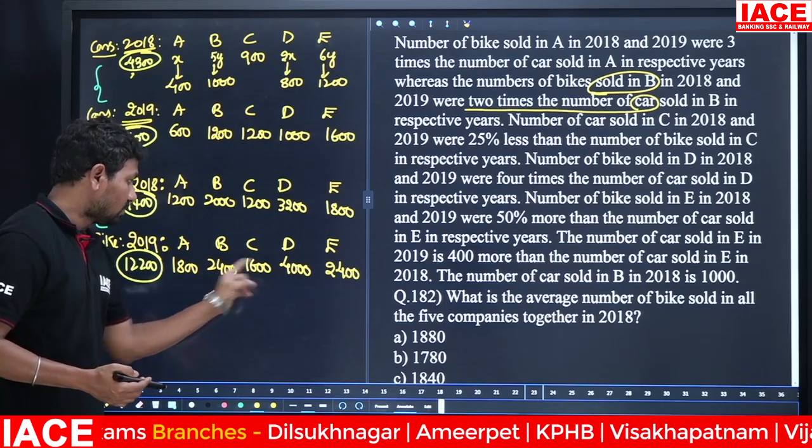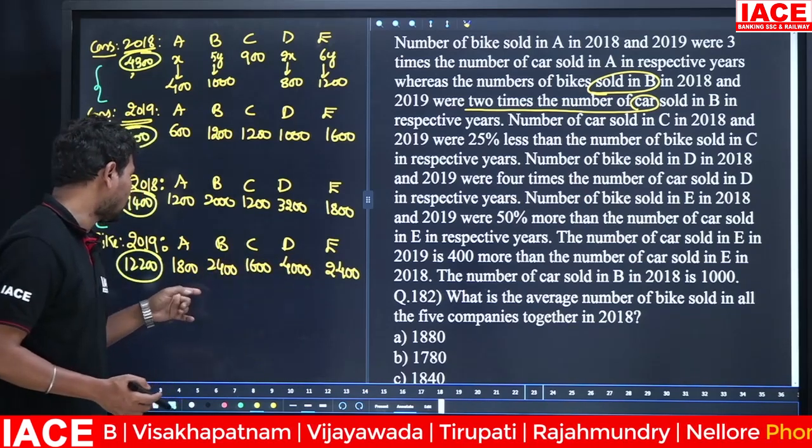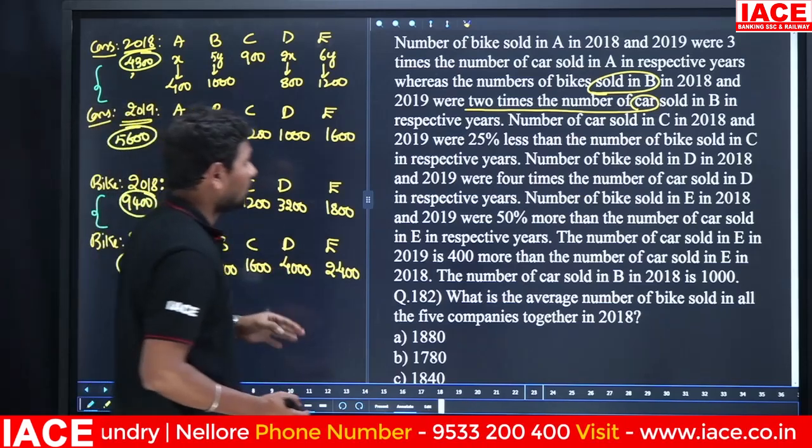2400, 1600, 4000. 4000 plus 4000, 8000. 8000 plus 2000, it is 10,000. 400 plus 1800, 2200. 2200 added to 10,000, it is 12,200. Clearly, now you know the total values also.